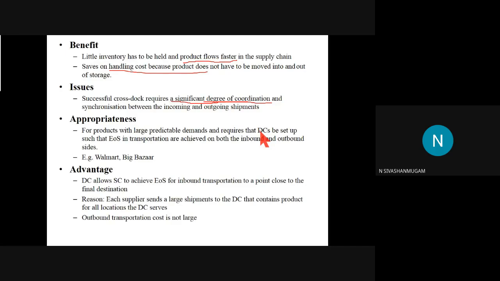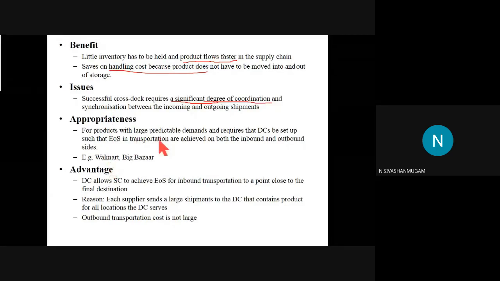Okay, because all the goods are arriving at the corresponding transfer location, then the goods are distributed to the buyer, and there must be time cooperation between these two people, between the inbound and outbound location. Okay, in inbound and outbound location, definitely there must be a correlation between them related to the transportation facility, whether the transportation facility is available in time or not, because only then will all the goods be distributed easily without having any storage in the warehouse. Okay, so that is the major issue in using this kind of transportation.